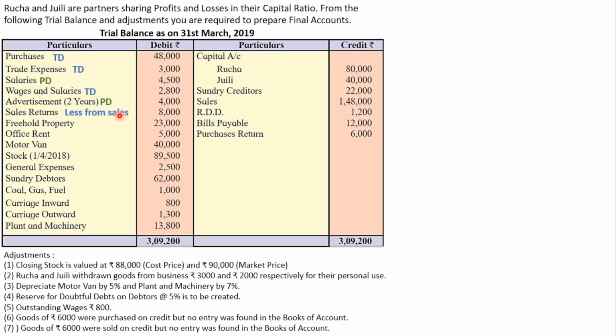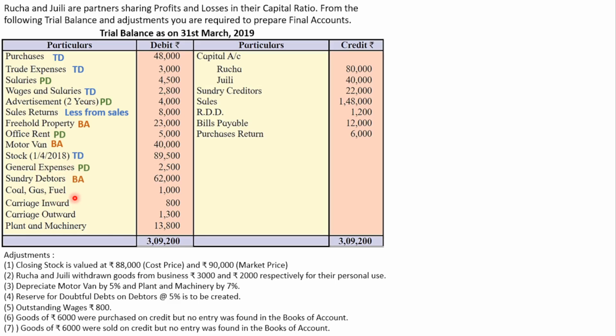Sales return, less from sales. Freehold property, balance sheet asset. Office rent, profit and loss debit. Motor van, balance sheet asset. Stock on 1st April 2018, it's an opening stock, so this will be transferred to trading account debit side. General expenses, profit and loss debit. Sundry debtor, balance sheet asset.